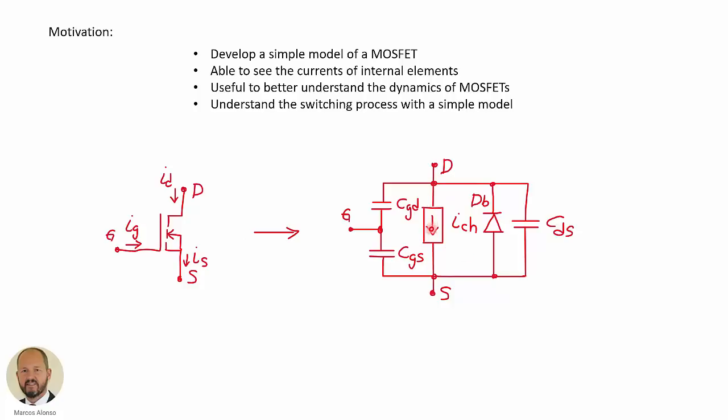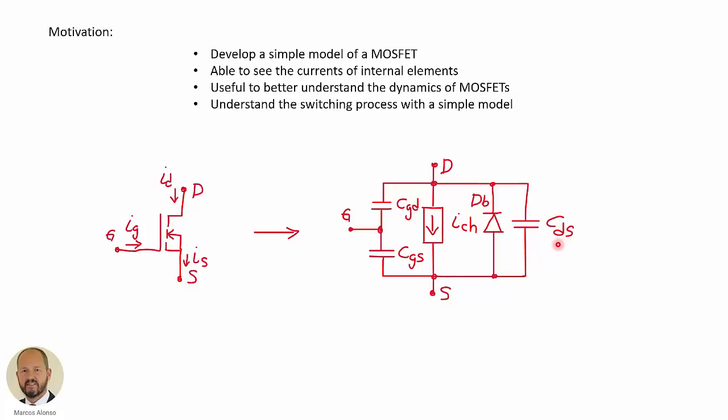We are going to model the conduction of the channel using a current source. We have the body diode in anti-parallel, and then we have the three parasitic capacitances between the gate and the drain, the gate and the source, and the drain and the source, CDS here.